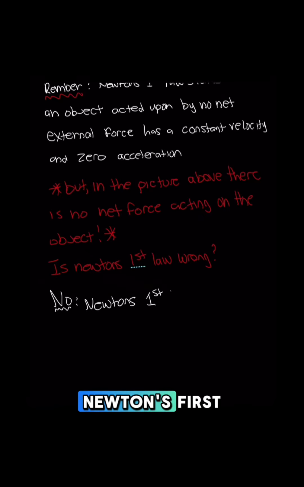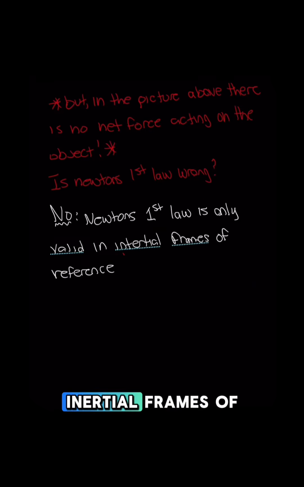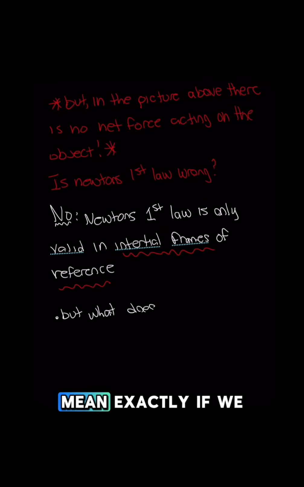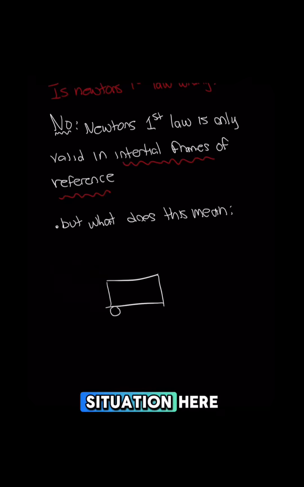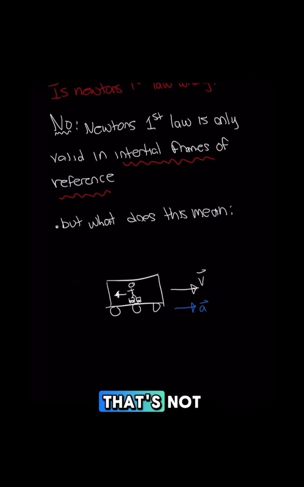And the answer is obviously Newton's first law is not wrong. It's just we have to remember that Newton's first law is only valid in inertial frames of reference. But what does this mean exactly? So if we go back to our situation here, and I just want to note, an inertial frame of reference is any frame of reference that's not accelerating.